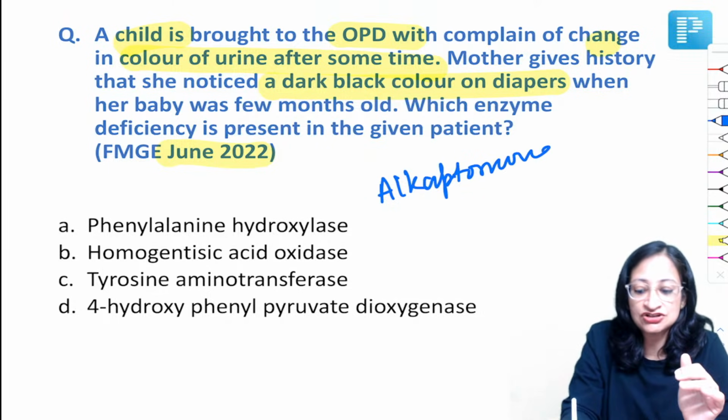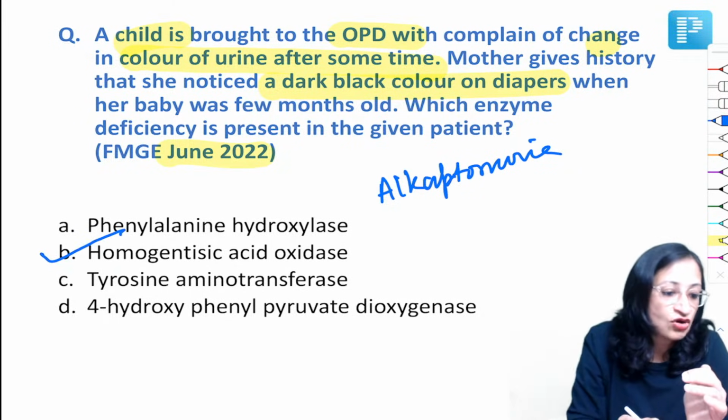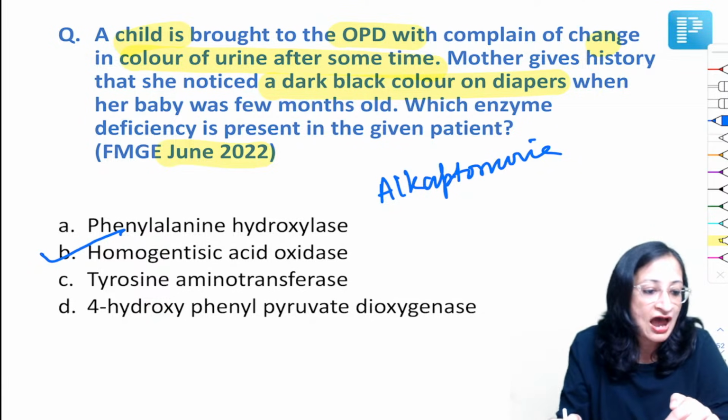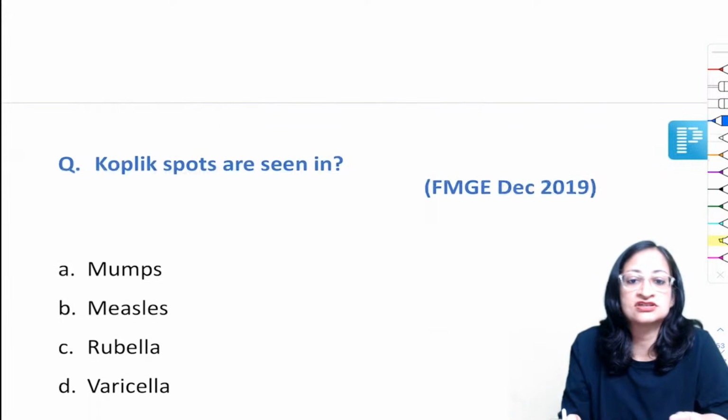And what enzyme is deficient? We all know it. It is homogentisic acid oxidase. So it is homogentisic acid oxidase deficiency.